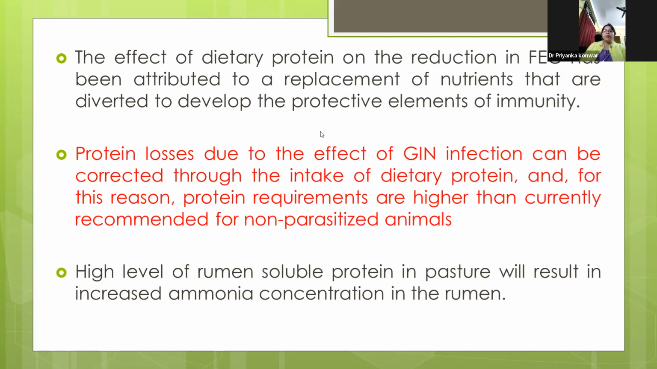This effect of dietary protein on the reduction of the fecal egg count has been attributed to a replacement of nutrients that are diverted to develop the protective element of the immunity. So protein losses due to the GI infection can be corrected with the intake of dietary protein, and for this reason, protein requirements are higher than currently recommended for non-parasitized animals. A high level of rumen-soluble protein in pasture will also result in increased ammonia concentration in the rumen.